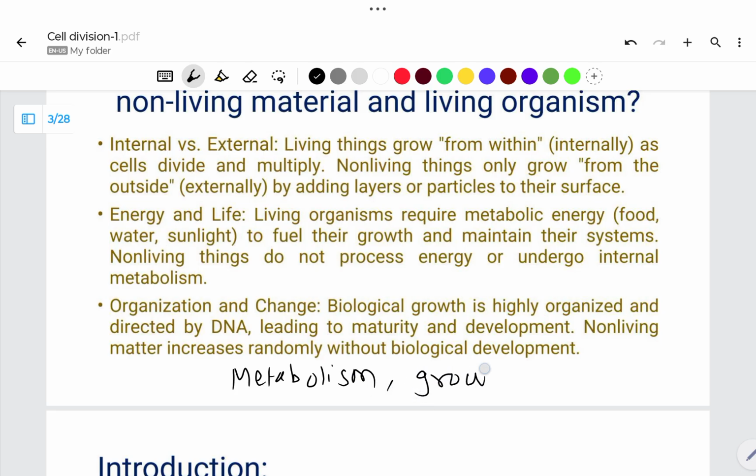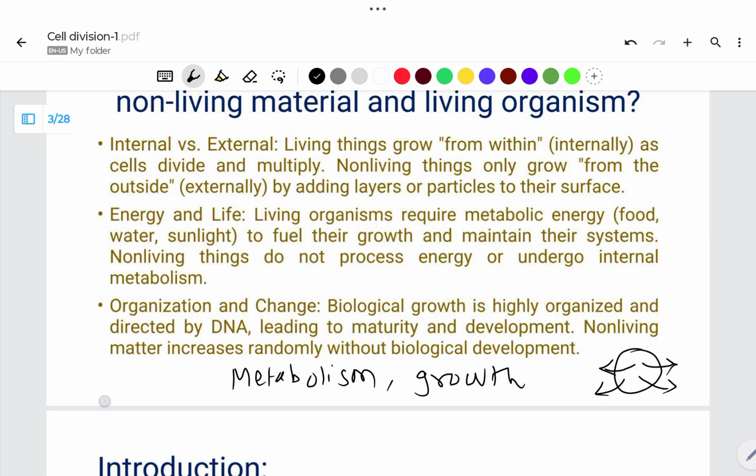We have already observed that in living organisms, growth is from inside to outside. We cannot observe outside growth in a living organism. For example, an increase in the number of RBC, an increase in the number of WBC, the wound healing process, these are all examples of internal growth. But in the case of non-living things, growth takes place from the outside.